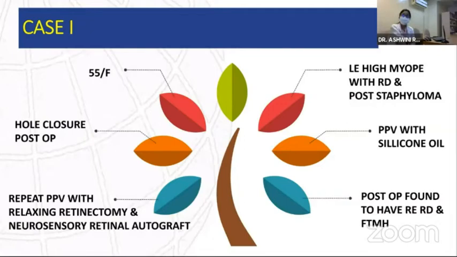Graft was placed over the macular hole. Fluid air exchange was done, followed by silicone oil injection.